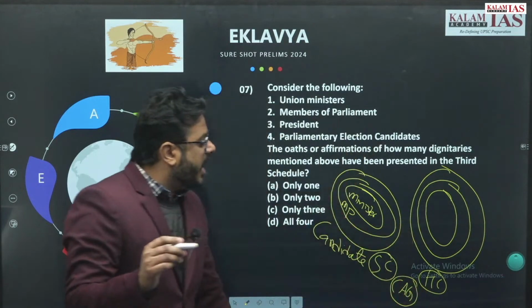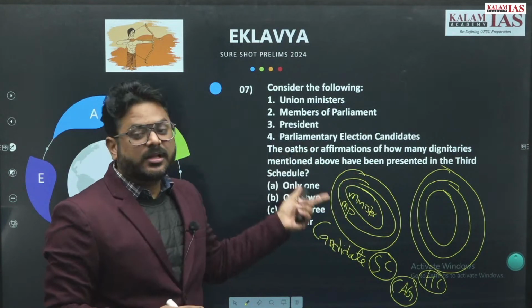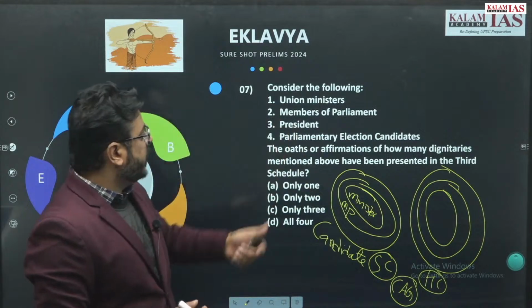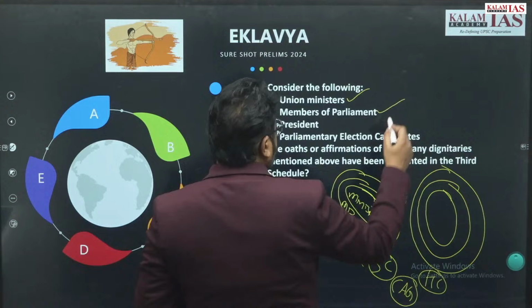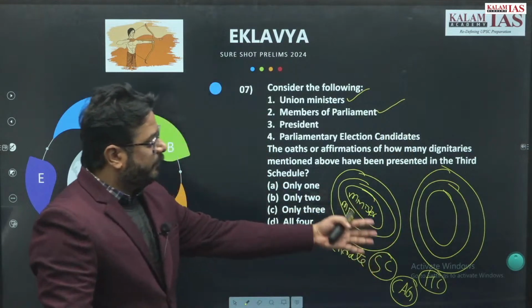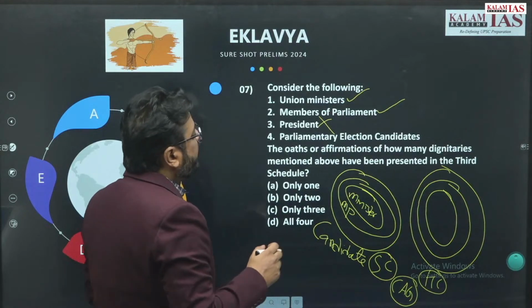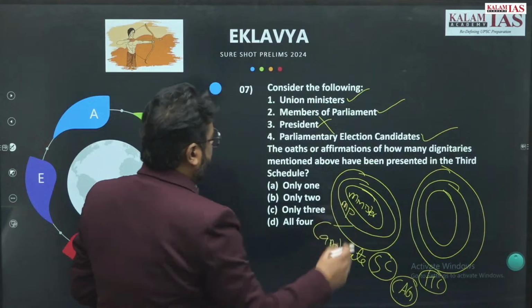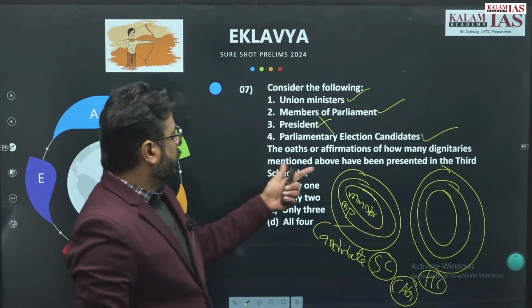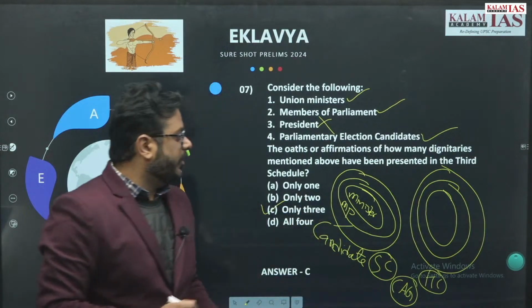So these are the 9 authorities taking oath and affirmation in the third schedule. Now see the question. Union ministers, yes. Member of parliament, yes. Whether president is there? No, president is not there. Parliamentary election candidates, that is correct. So how many are there? 3 are there. That will be the answer.